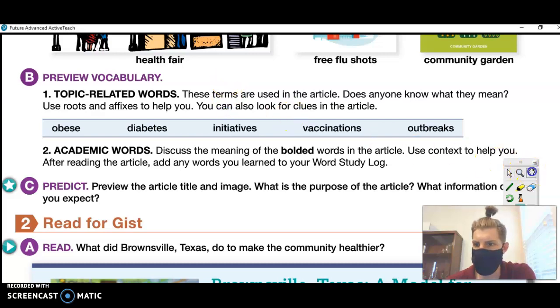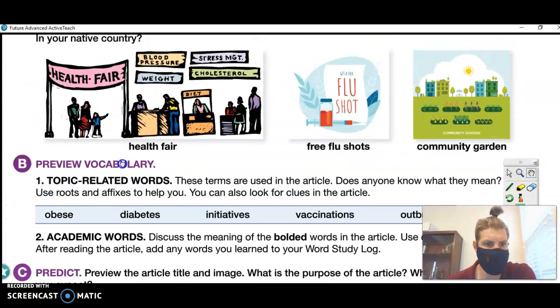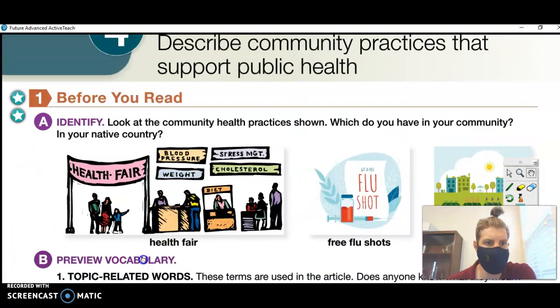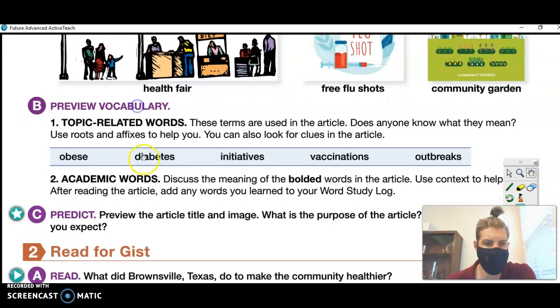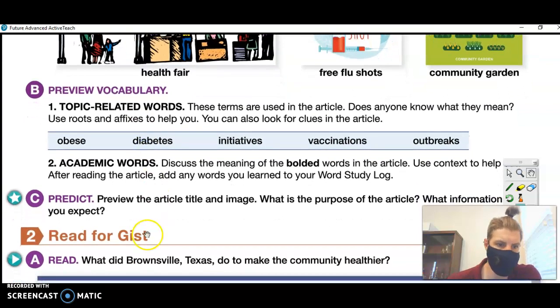All right, let's move on now to exercise B. So we're still on lesson 4. And now we're going to preview vocabulary that we're going to read about when we get down to this article. So we've got first topic related words and then some academic words that are important to know. So let's look at the topic related words first.